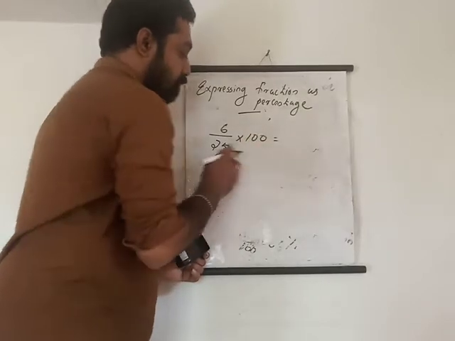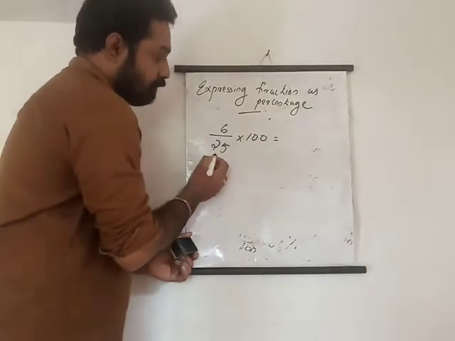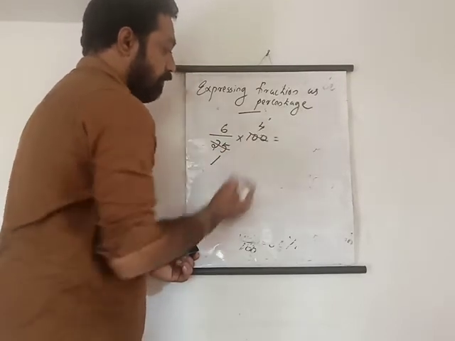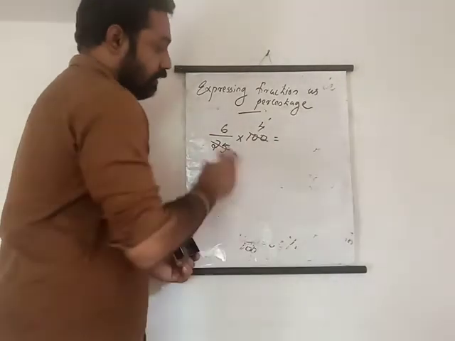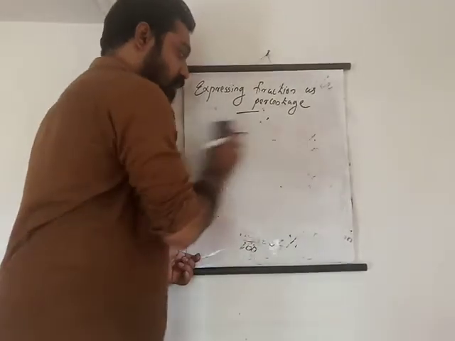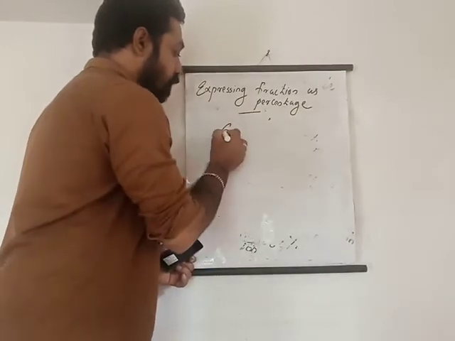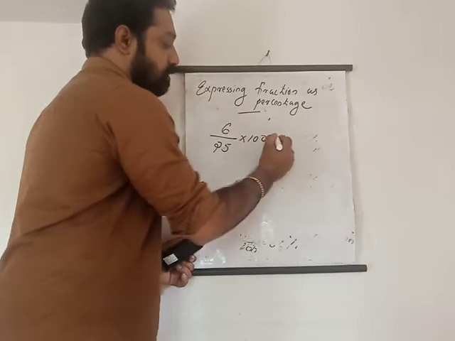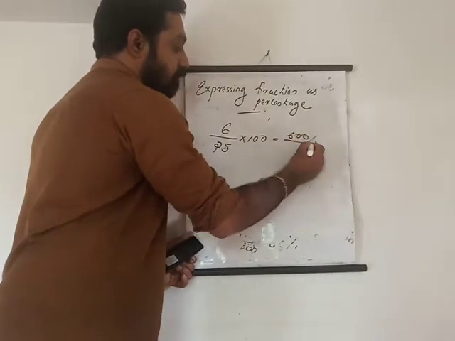Okay, 6 by 25, now cut it with the 25. That means 4 25s are 100. Then 6 into 4, you will get 24%. Or if this is difficult, just do it this way: 6 by 25 into 100. Multiply this, you will get 600, then divide by 25.